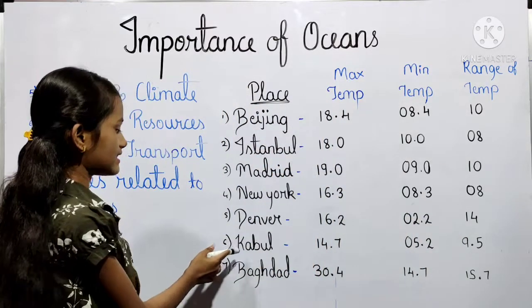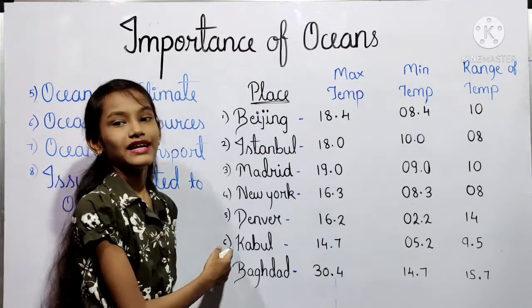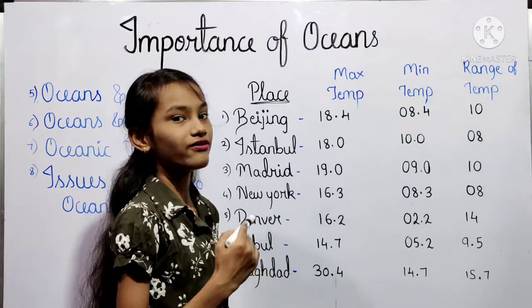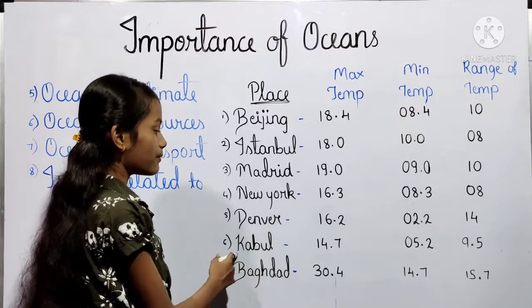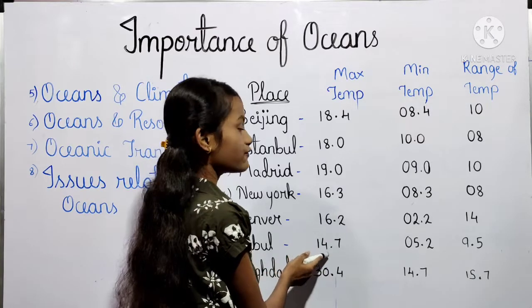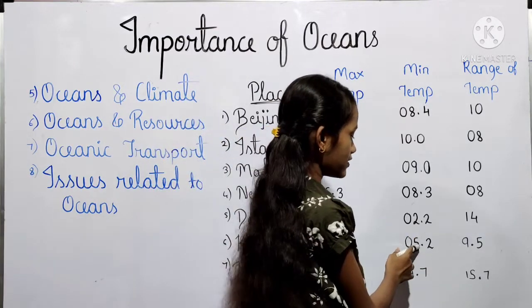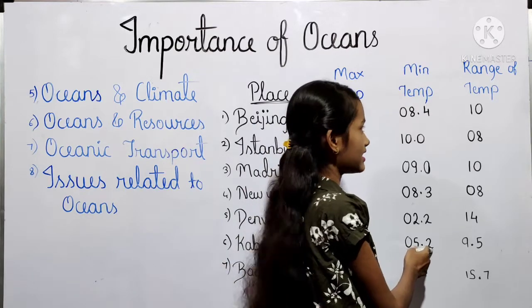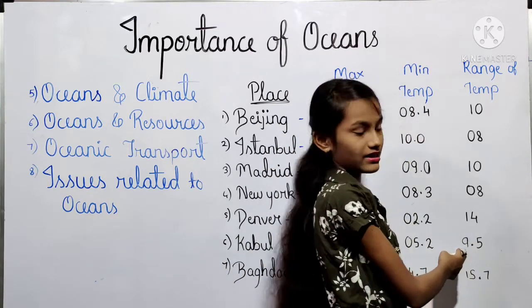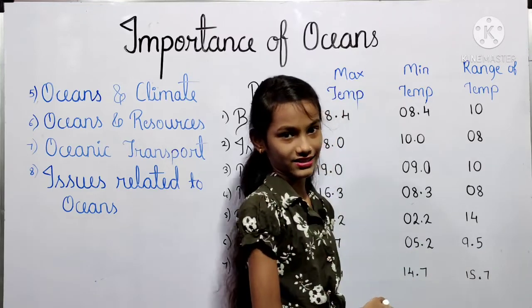Next one, name of the place is Kabul, and this place is situated in the country of Afghanistan. So Kabul's maximum temperature is 14.0 degrees Celsius and its minimum temperature is 5.2 degrees Celsius. So here the range of the temperature will be 9.5 degrees Celsius.